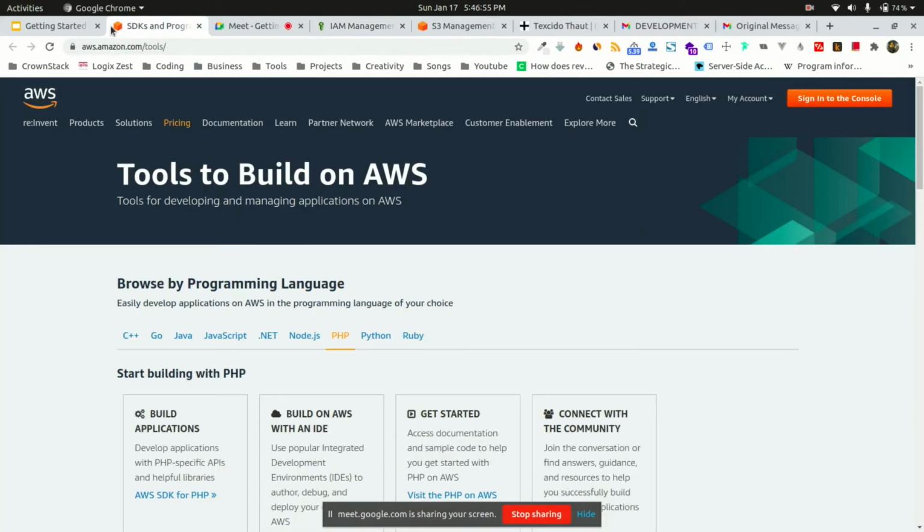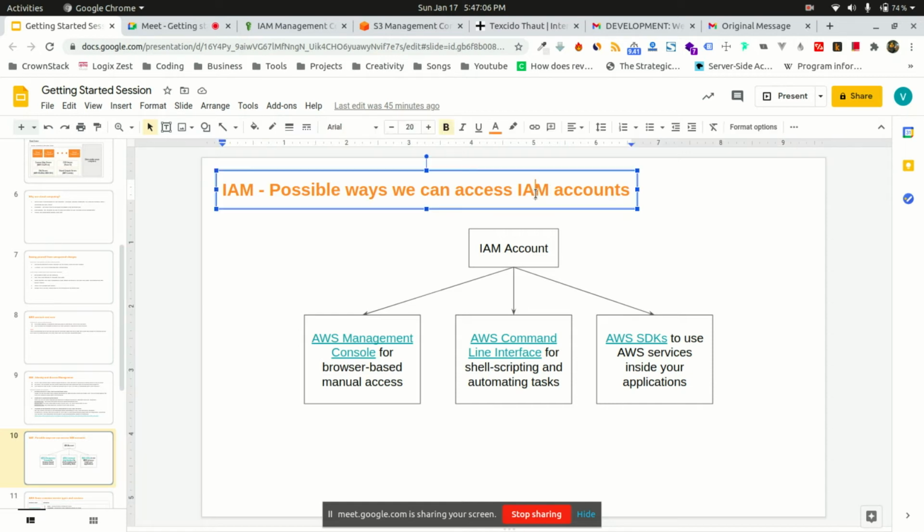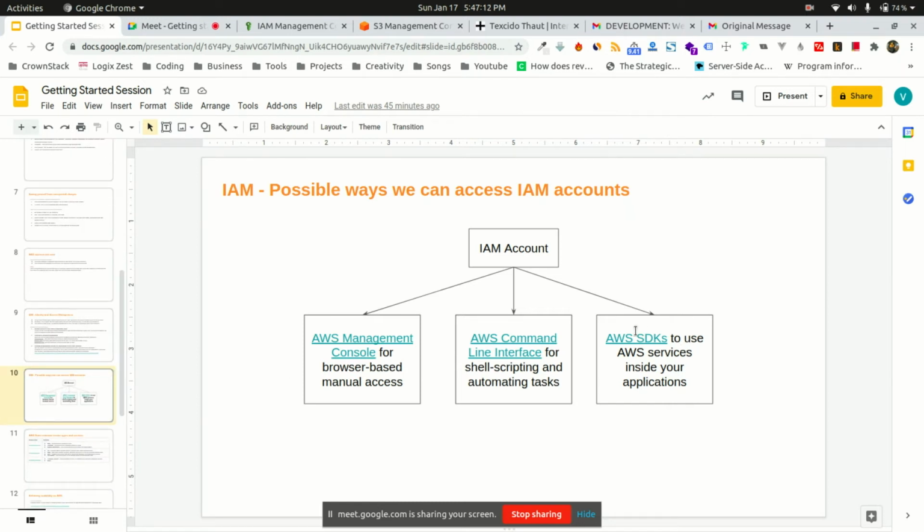So these are the three ways you can access your IAM account. There is a fourth way, but it is not recommended, which is the HTTP API. You can also use IAM to trigger REST APIs, but that is not recommended. Amazon recommends using the AWS SDK. That's why I have not mentioned the fourth one.